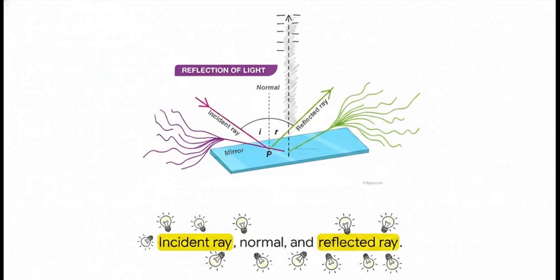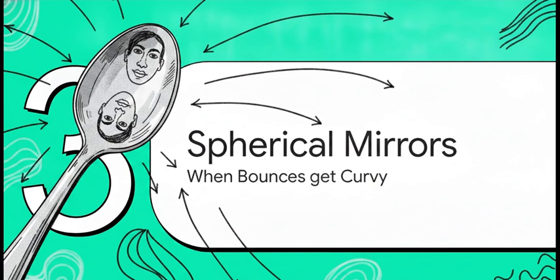To really visualize this bounce, just picture an incoming incident ray hitting a flat mirror surface. Right at that exact point of contact, if you draw an imaginary perpendicular line, that's our normal line, you'll see the light bounce off as a reflected ray on the other side at the exact same angle. Angle I equals angle R. It's just perfectly symmetrical.